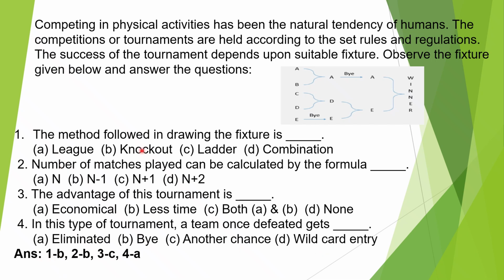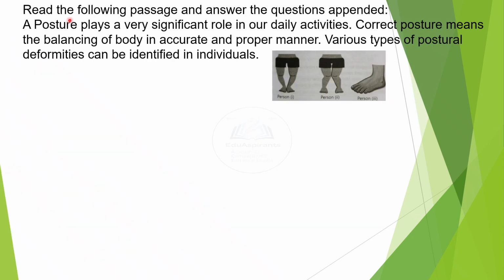Answer is 1 is B, knockout. 2 is B, n-1, 3 is C, both A and B, and 4 is A, eliminated.